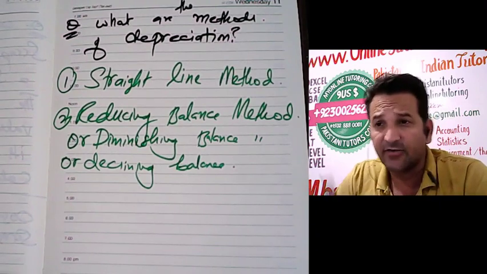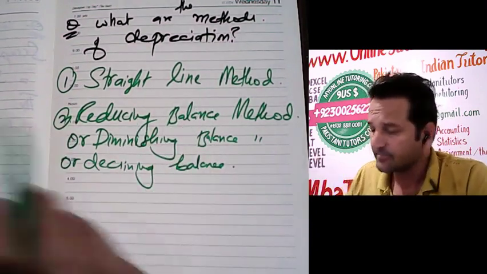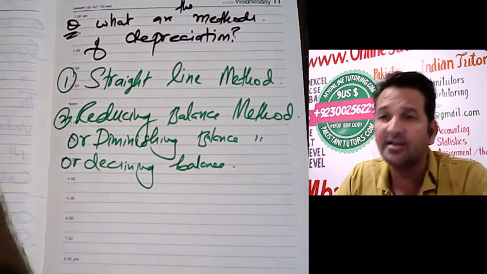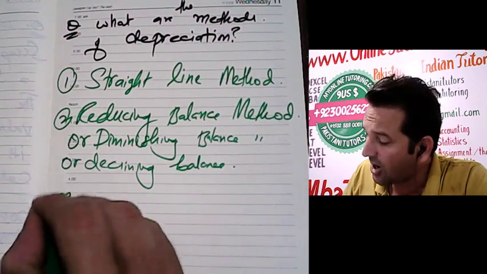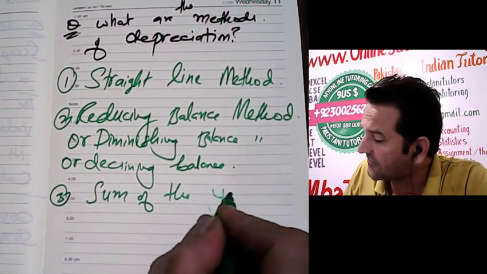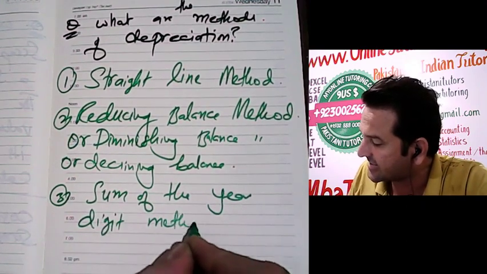And I will explain why the first one is called straight line method, why the second one is known as reducing balance method, diminishing balance method or declining balance method, and the third one is known as sum of the year digit method.